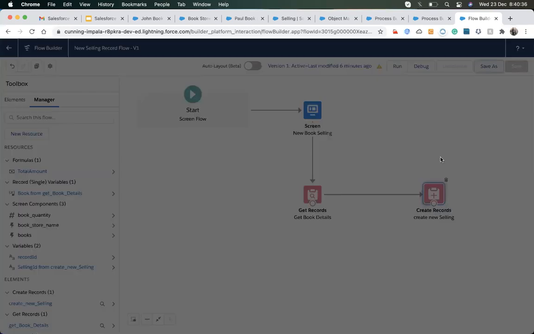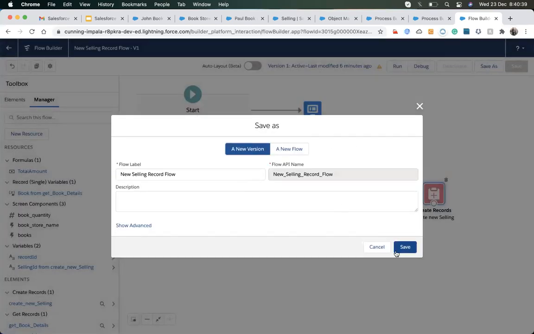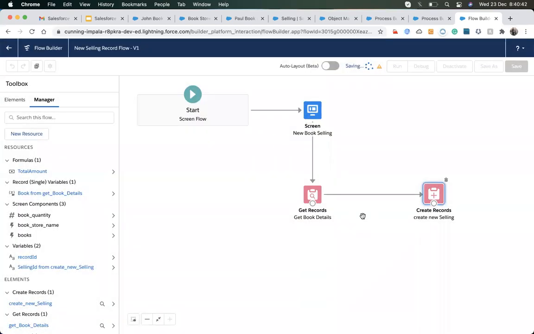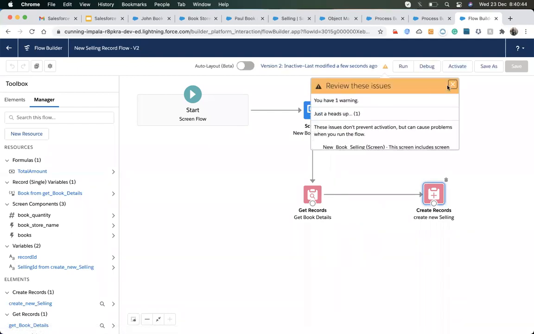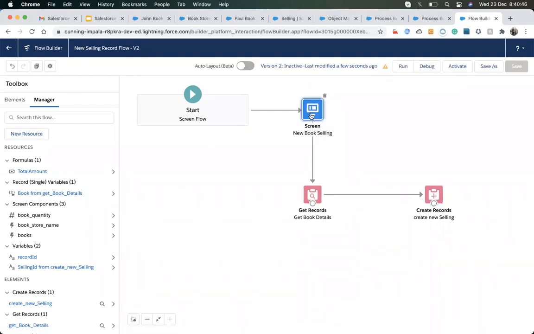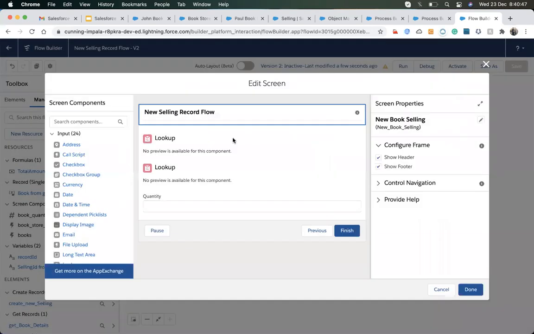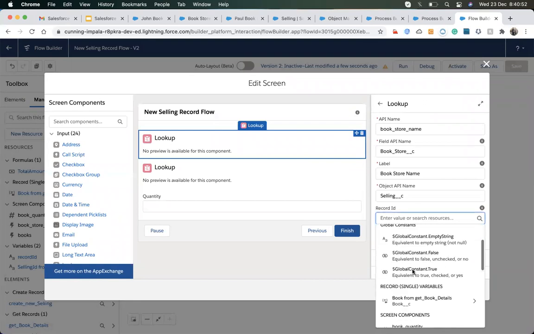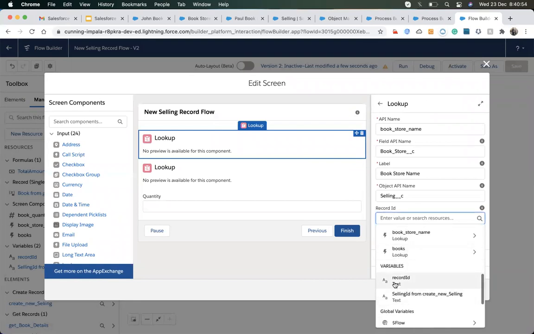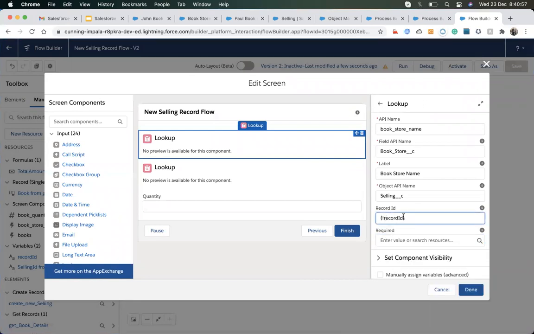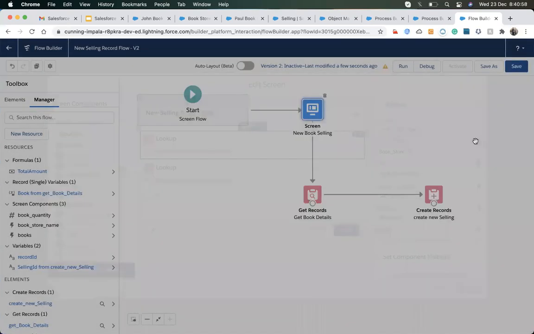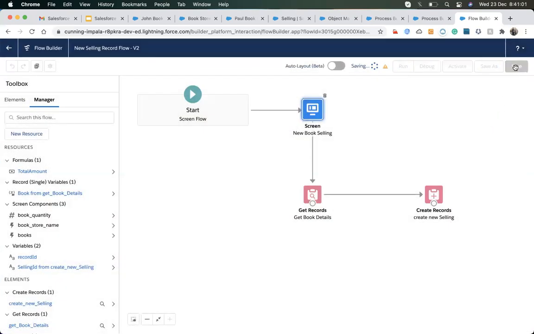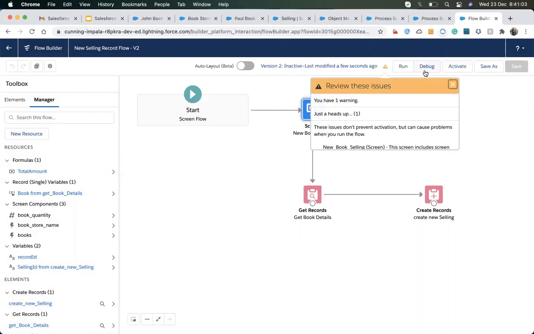Again I save it, because I have made some changes, and I need to use that record ID in my lookup component, so it will be auto populated. I will use my recordId here, so it will get auto populated. I hit save, and let's debug it.